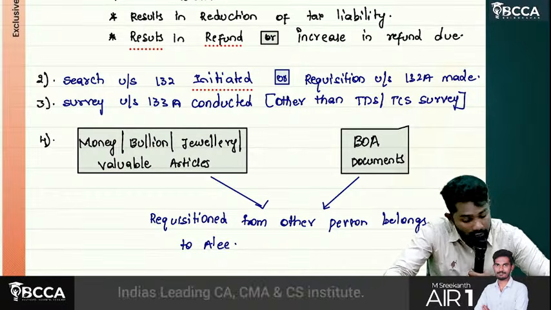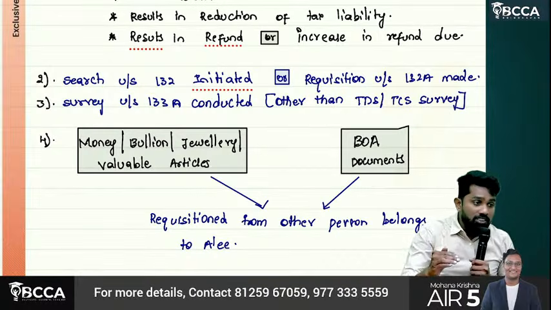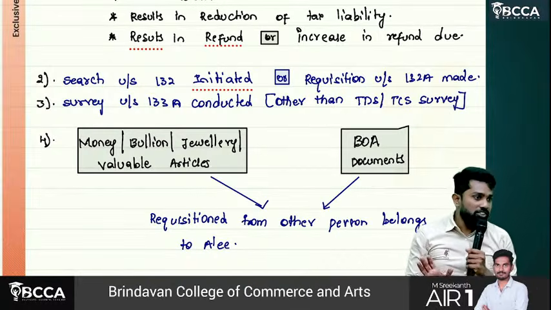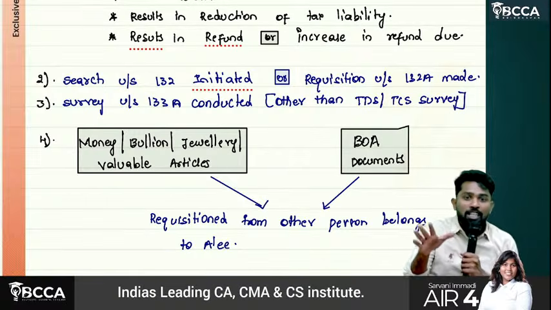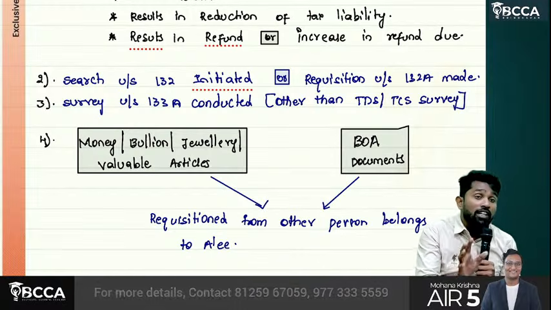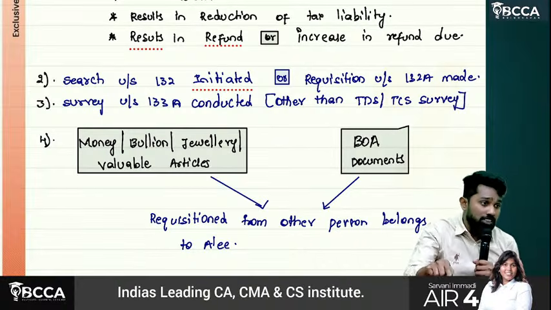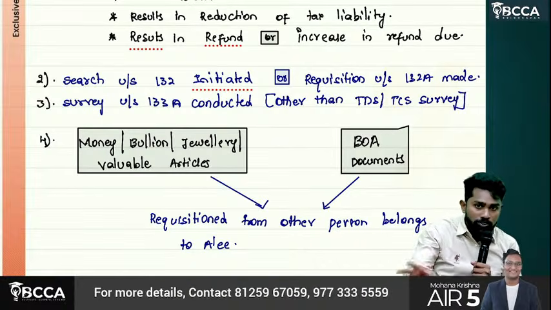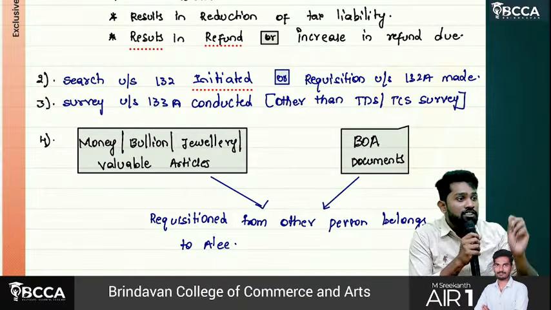Then, survey conducted. Sir, what is search? What is survey? Sir, compared to search, survey is a much smoother provision. In search, they believe it is confirmed fraud. In survey, they just have a doubt, maybe he is doing something. So they'll come, inquire and all. In survey they cannot seize books of accounts and documents, but in search they can. So survey is a much smoother provision, and they still have some trust towards you.